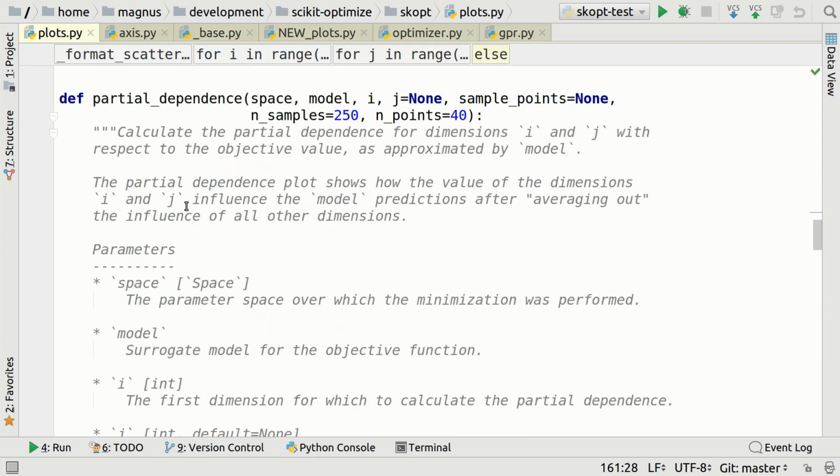Okay, so let's move on to the next function called partial dependence. And it does have a docstring, but it doesn't really explain that well what it is supposed to do, or maybe a link to an article on Wikipedia or something like that. I'm not a statistician, so I don't know what this is. I've never seen this before. The only way I could figure out what this was doing was to read the actual code. So let's have a look.